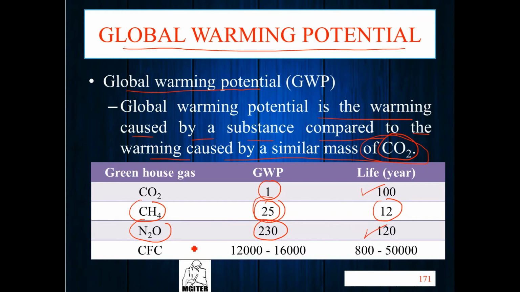For CFC, the most prominent, look here: the GWP, global warming potential, and life here is 800 to 15,000.